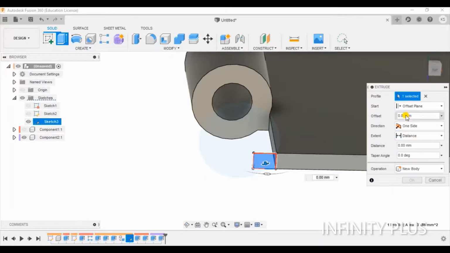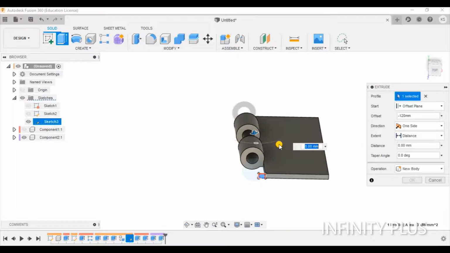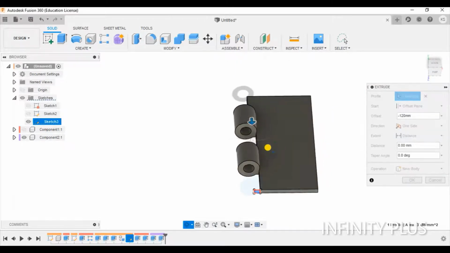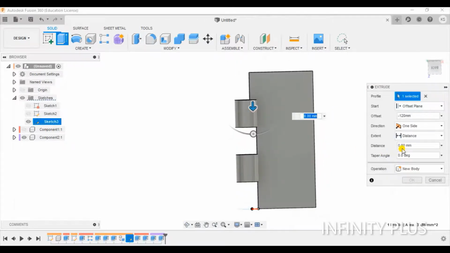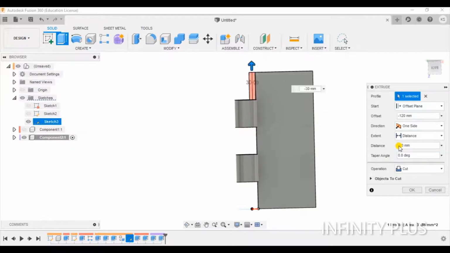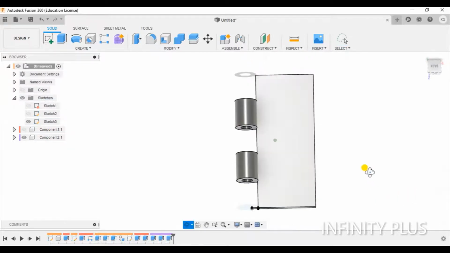Now the offset will be 90, I think, maybe only 120. Minus 120. Yeah, it's okay. And minus 30, and it will also be cleared.